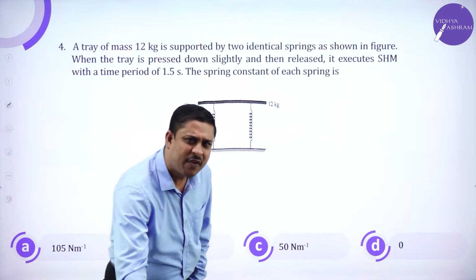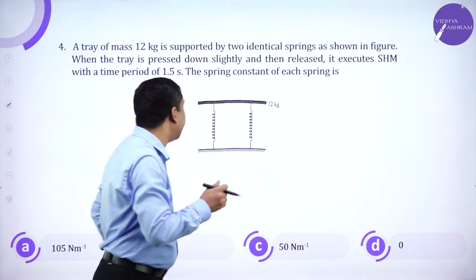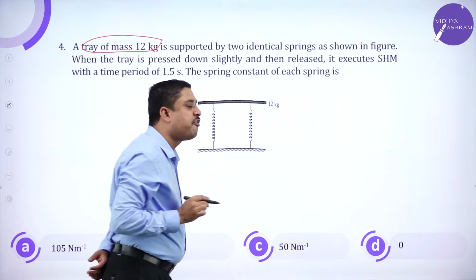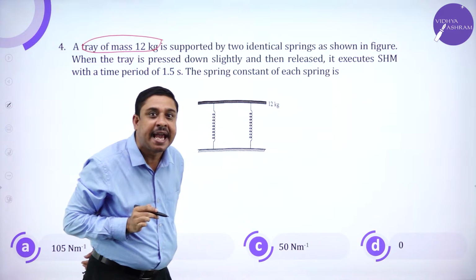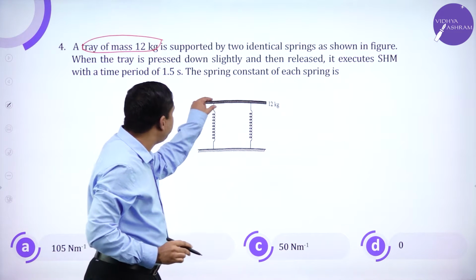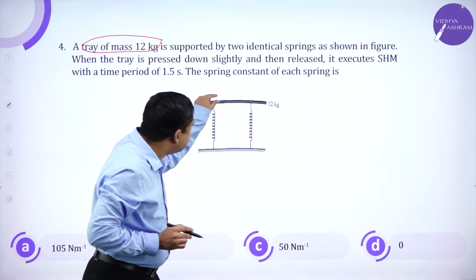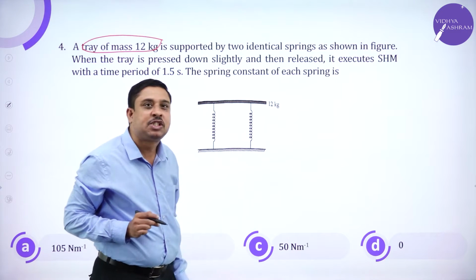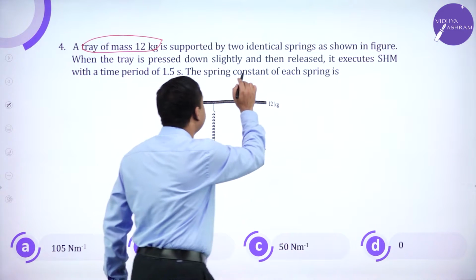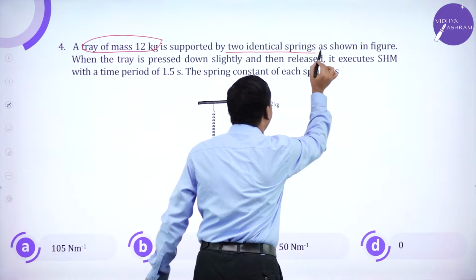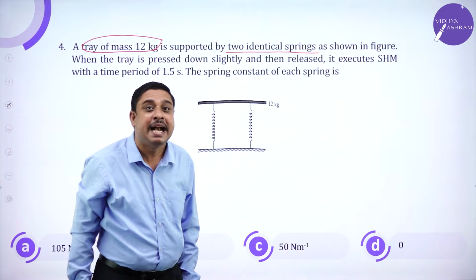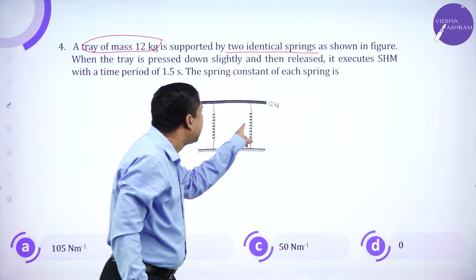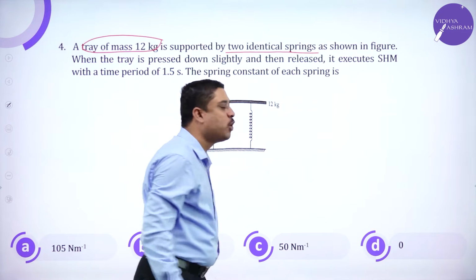Fourth question, very interesting. The problem reads, a tray of mass 12 kg. If you analyze the diagram, there is a tray whose mass is 12 kg supported by identical springs. Two identical springs are shown in the figure.